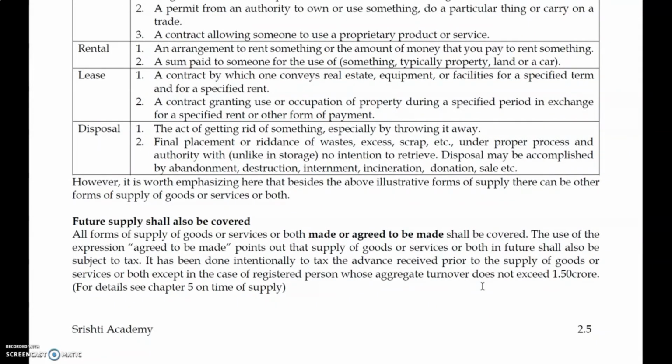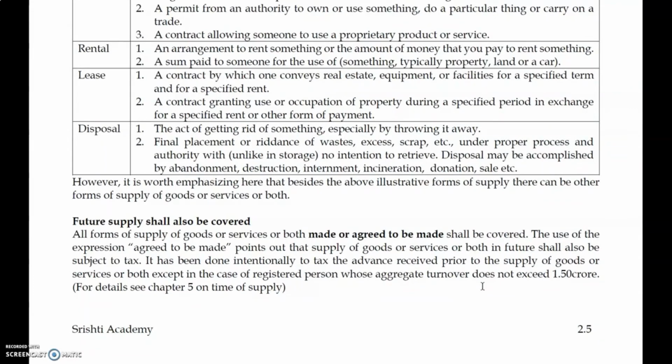Sir, what is future supply? Same as the Sale of Goods Act definition. The Sale of Goods Act definition is derived from the General Clauses Act. Agreed or agreed to be made shall be covered. The use of the expression "agreed to be made" is an important part. Agreed to be made is about the future. Supply of goods or services or both in future shall also be subject to tax.